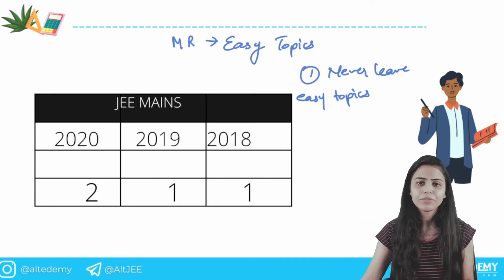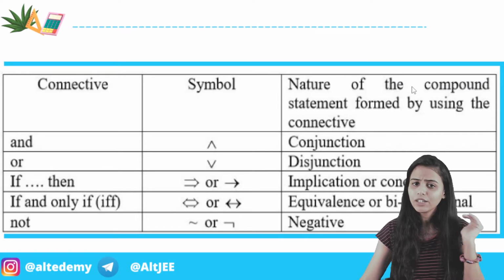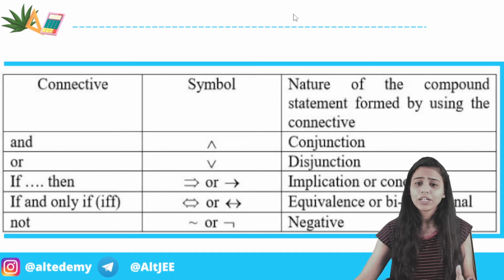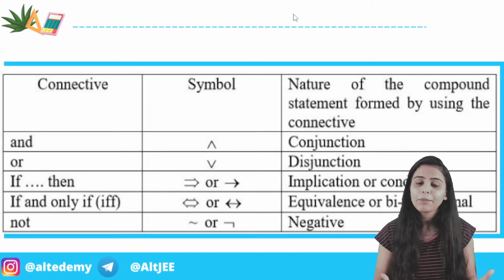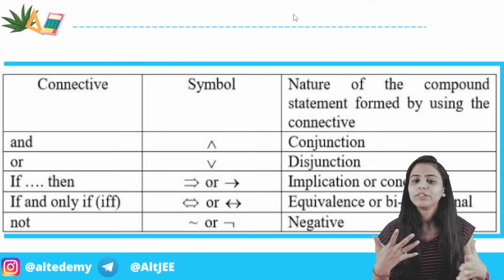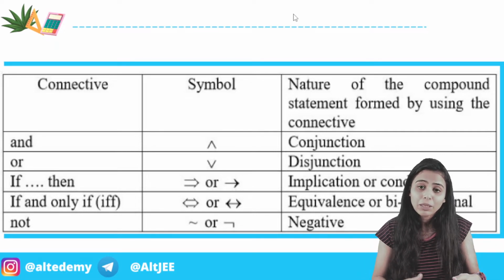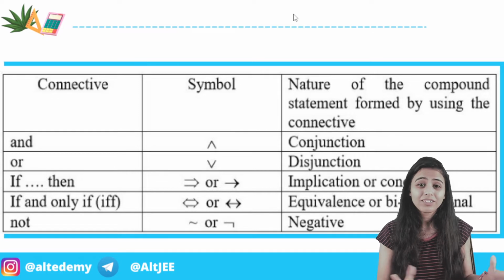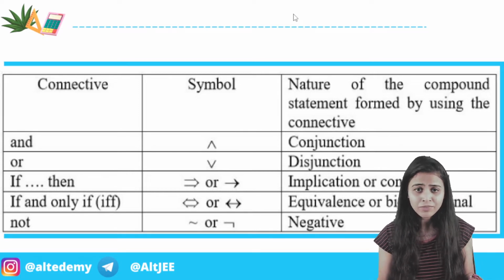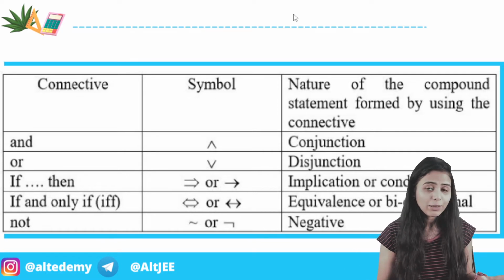One question comes in your JEE Mains for mathematical reasoning. Now, whoever does not know anything about it, don't worry. There are people who have studied computer science. For them these symbols are known. They know how to make truth tables and are familiar with them. But if you are not, you also don't need to worry. It's not something you will not be able to study. Everyone is studying this, not only computer science students.